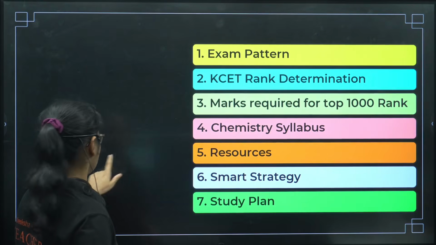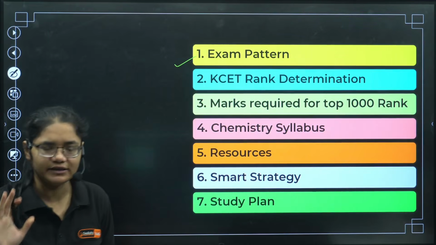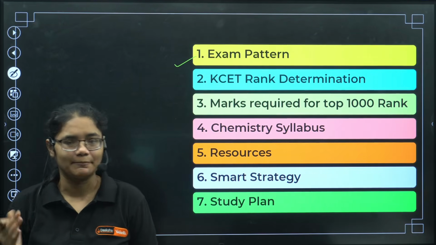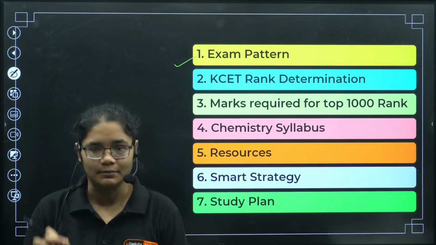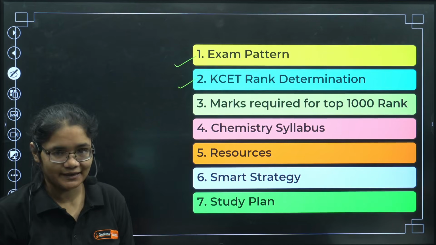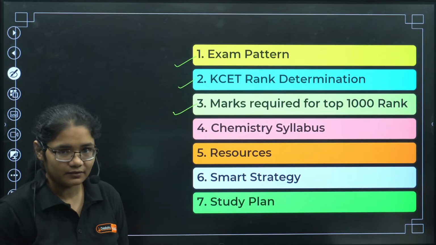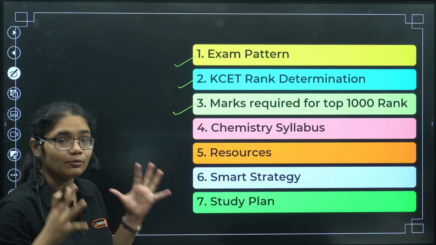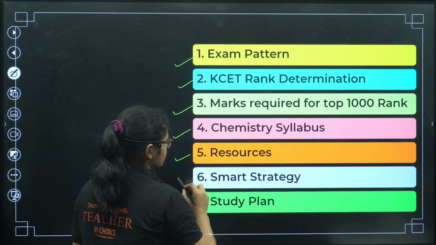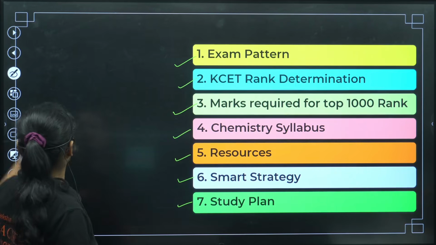First, we'll talk about the exam pattern. I know many of you are already familiar, but some students might have doubts, so we'll have a quick discussion. Next, how the rank is determined in KSET, which is also important. Then the marks required for the top 1000 rank, so that you have an idea how much you have to get in chemistry. Then we'll talk about the chemistry syllabus, resources, smart strategy, and study plan.